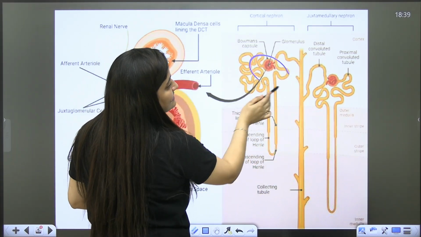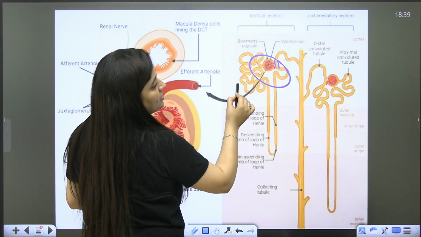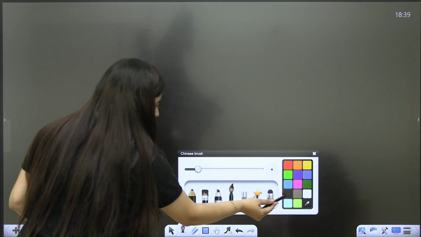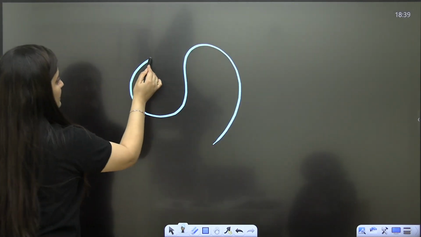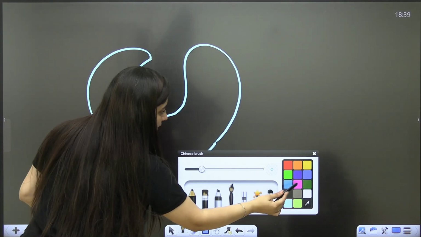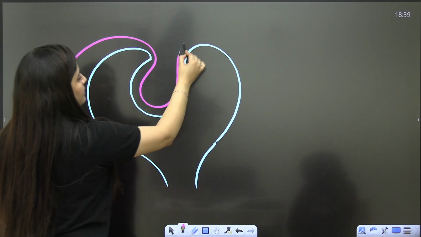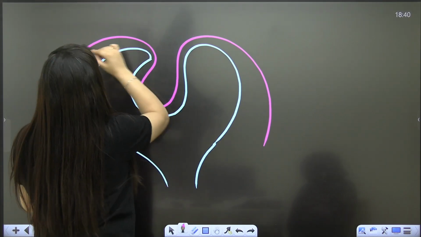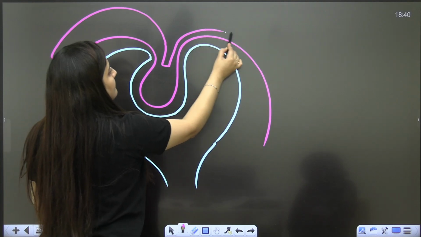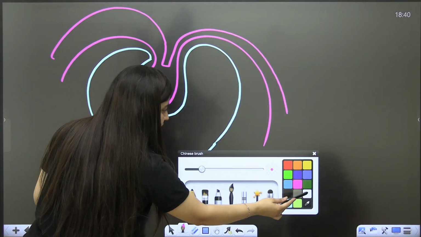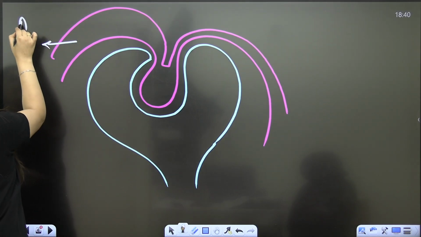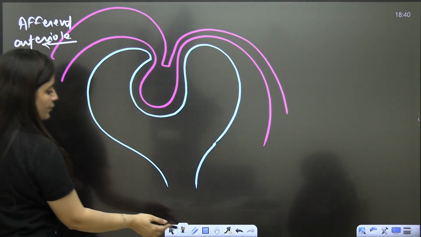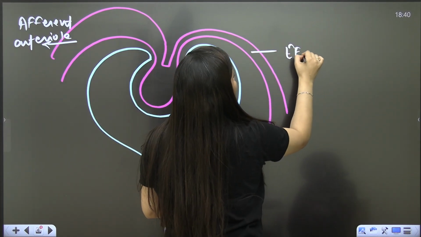The arrangement here is such that this DCT, the distal convoluted tubule, is coming in contact with the afferent arteriole. How can I show you this? See, this is your Bowman's capsule. The one which is coming here is the afferent arteriole, and the one which is leaving is the efferent arteriole.